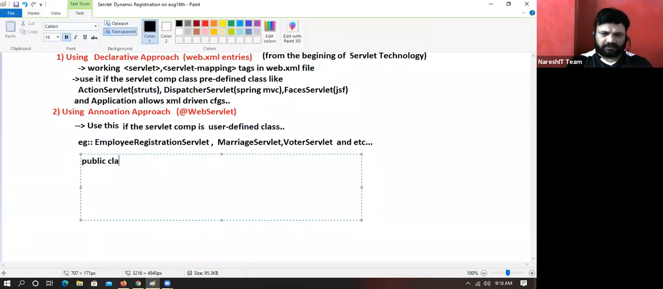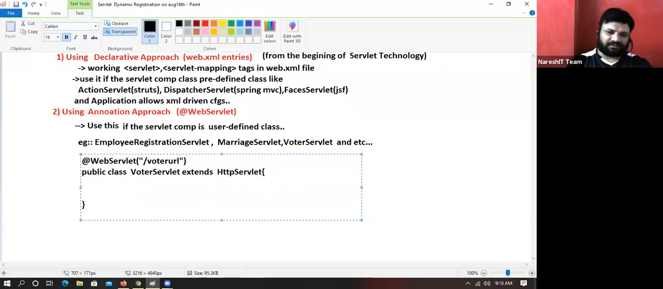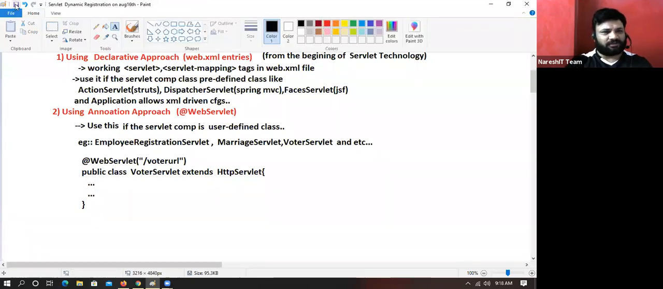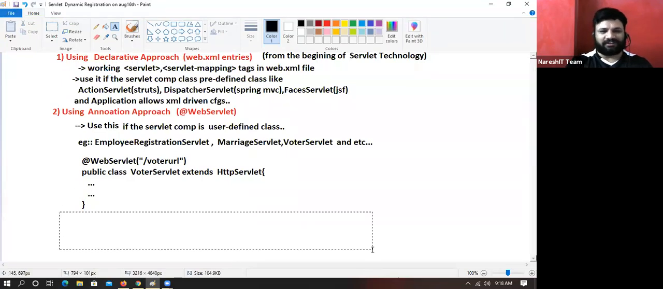See this: public class VoterServlet still extends HttpServlet or GenericServlet, no compromise in that. @WebServlet with urlPatterns you can pass like this. Everyone knows this. We are not here to study both of these because we already know them. This is our childhood stuff, right?